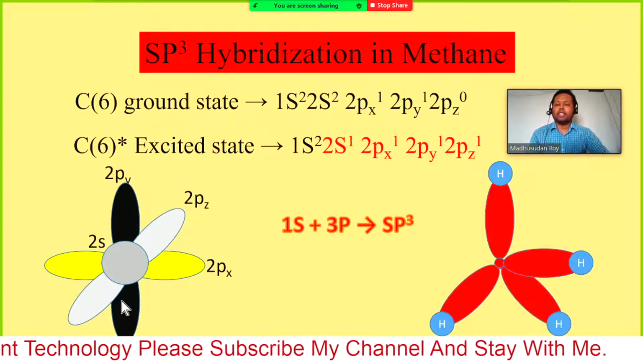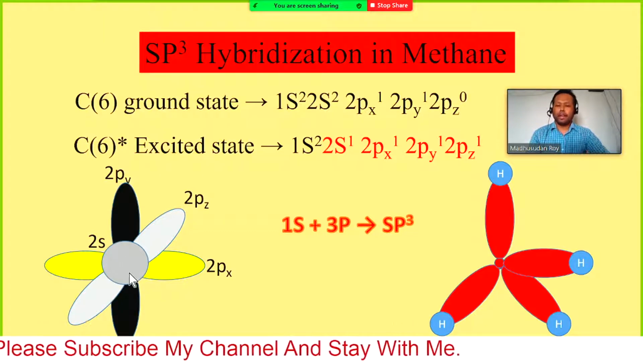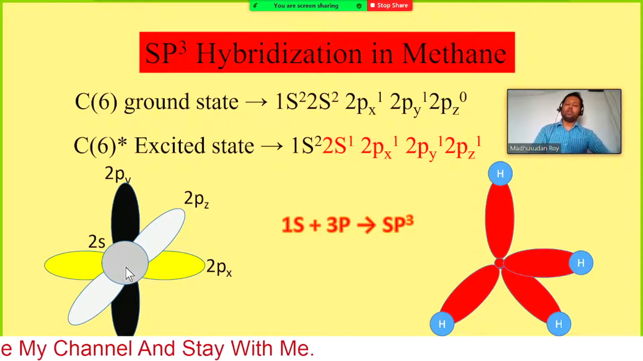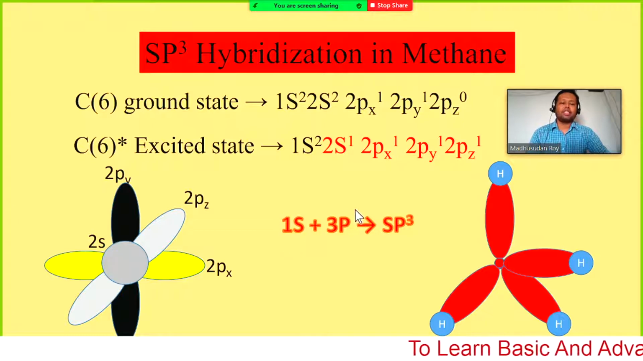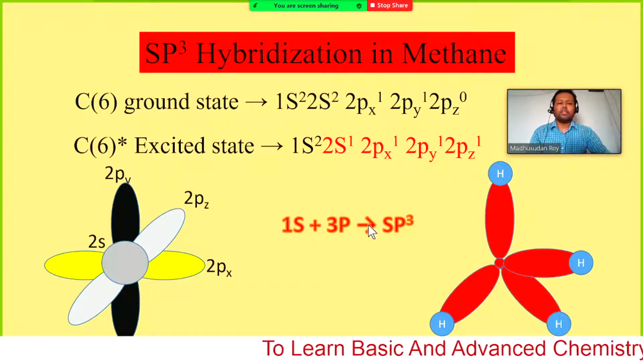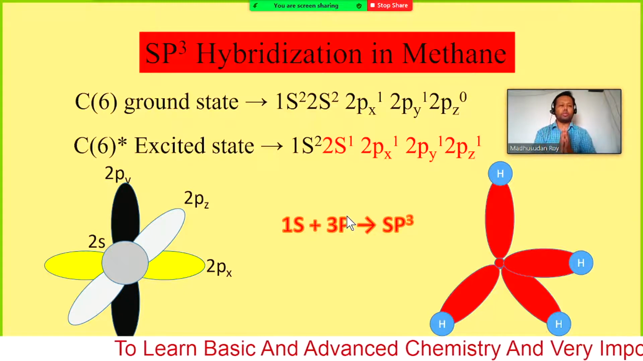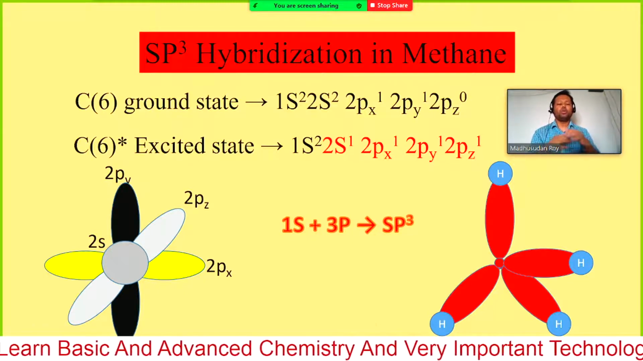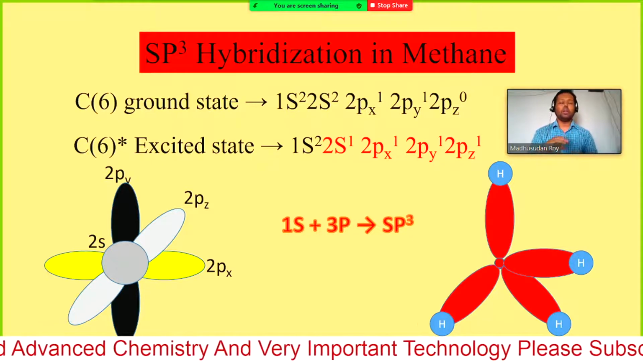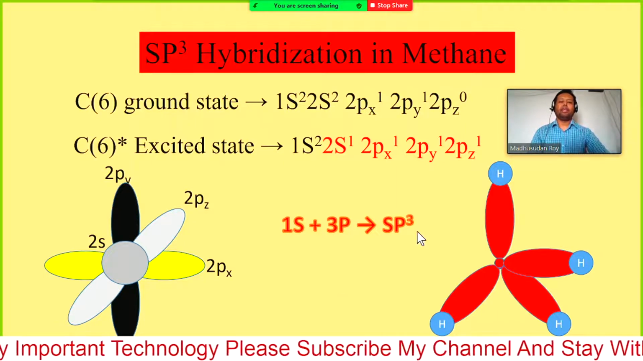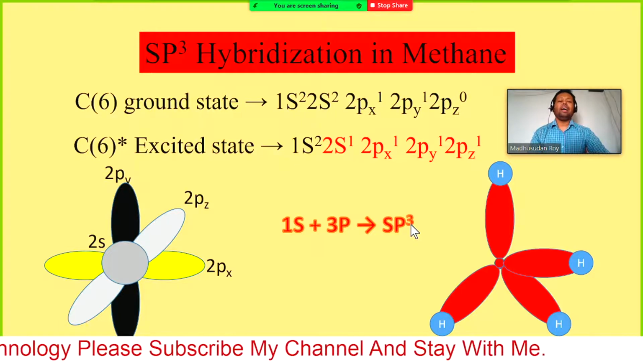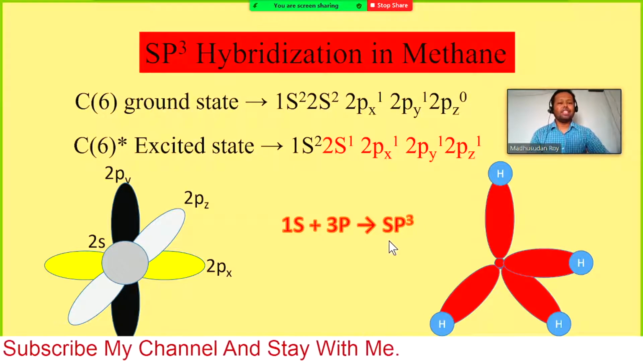These three orbitals have the same energy, and the 2s has a different energy. So now when this 1s and three 2p, here you can see 1s plus 3p, these four orbitals come close together and combine to give four orbitals with the same energy. In that case we will get the hybridized orbital, the sp3 hybridized orbital.